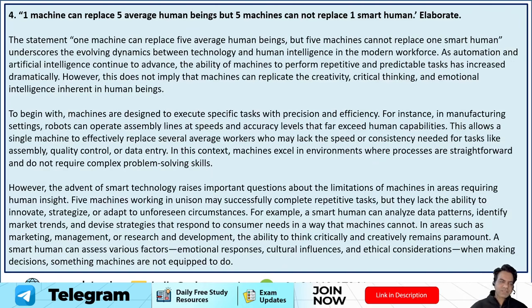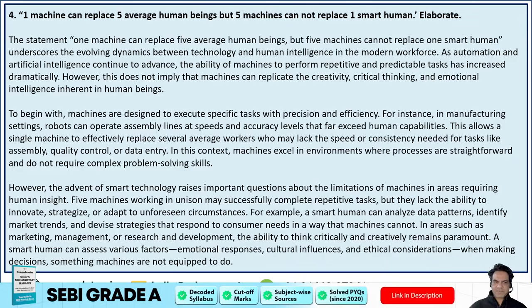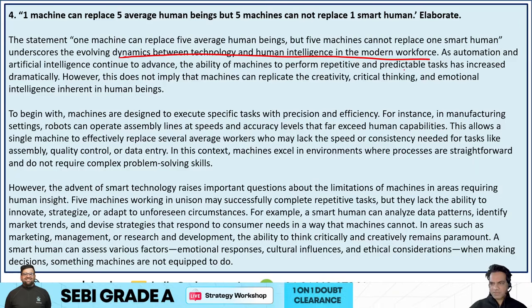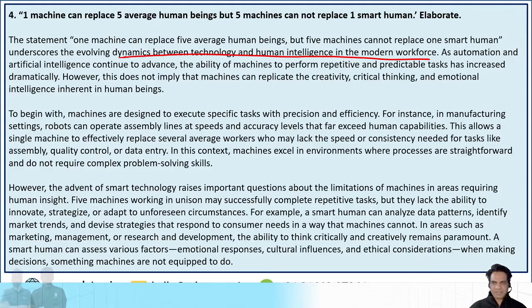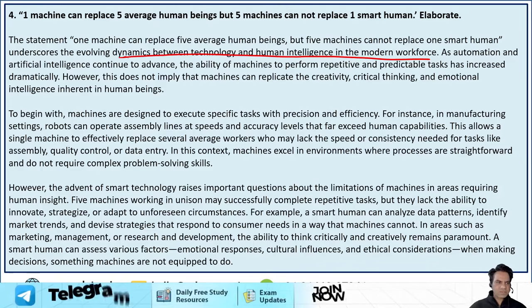And the fourth was, guys, one machine can replace 5 average human beings, but 5 machines cannot replace one smart human. So what you could have written in this: the statement underscores the evolving dynamics between technology and human intelligence in the modern workforce. As automation and artificial intelligence continue to advance, the ability of machines to perform repetitive, predictable tasks has increased dramatically. However, this does not imply that machines can replicate the creativity, critical thinking, and emotional intelligence inherent in human beings.